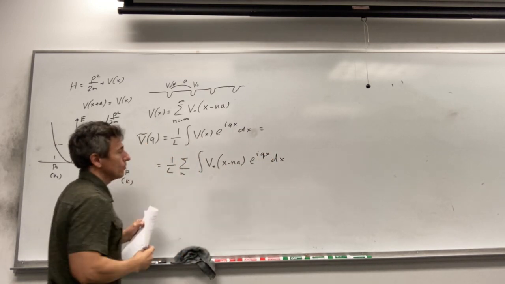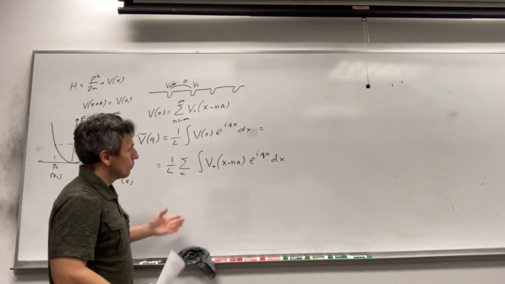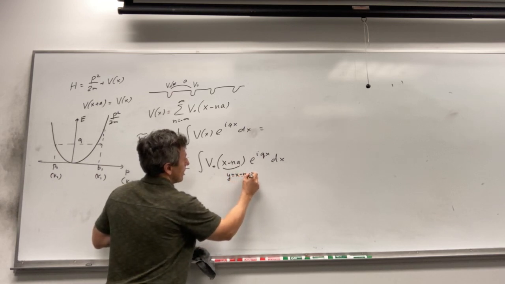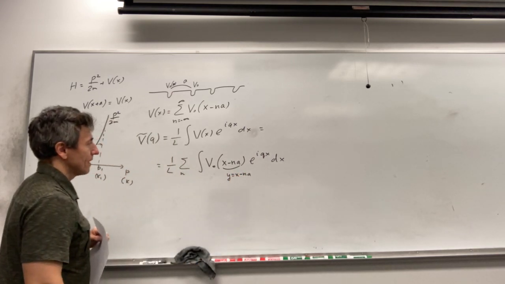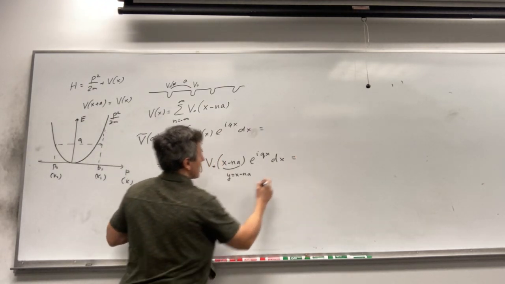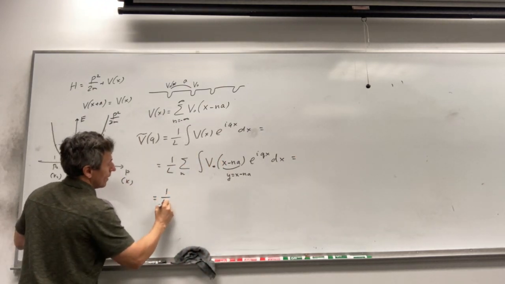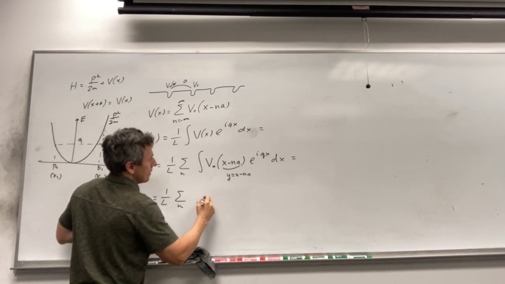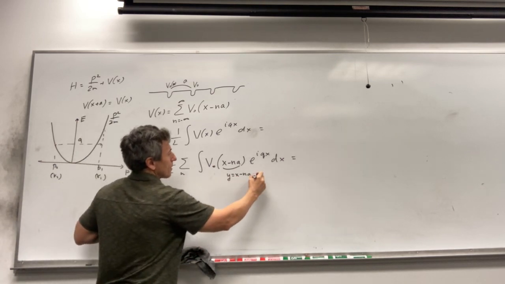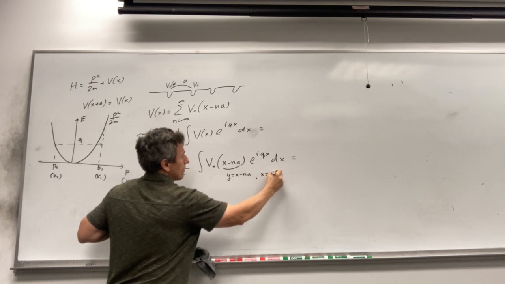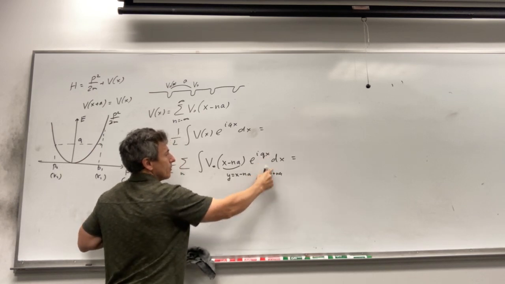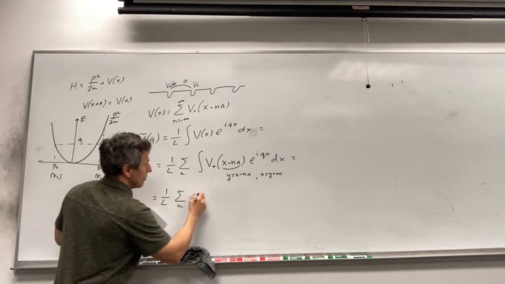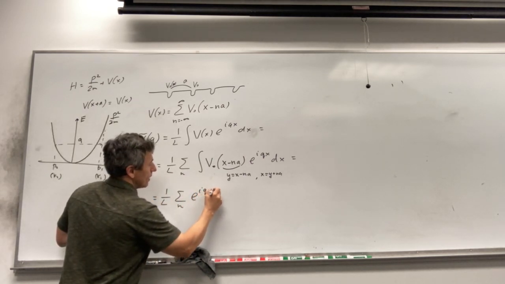Now we can introduce a new variable, y for example. We call this y equal to x minus na. Then x will be y plus na, and then the integral becomes the following: 1 over L, sum over n. So x should be replaced by y plus na, and na is a constant, so we can move it outside of the integral, so it will be e to the power iqna.